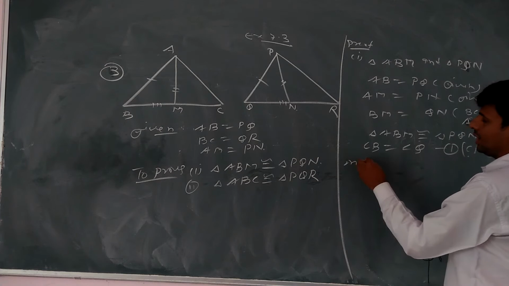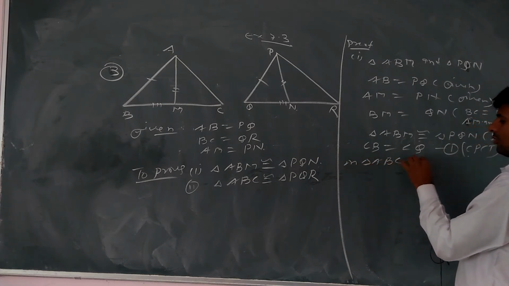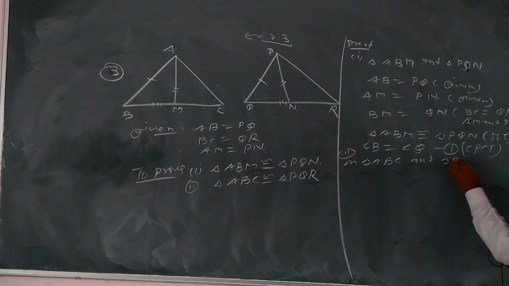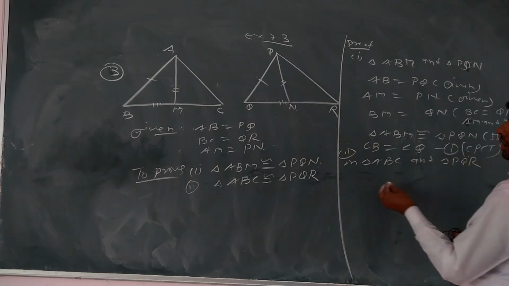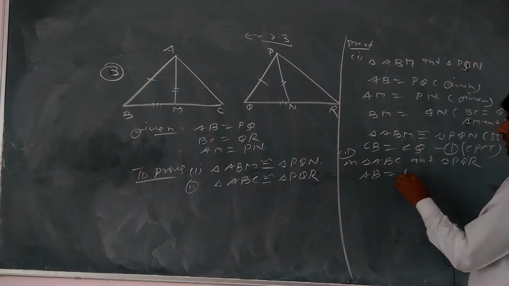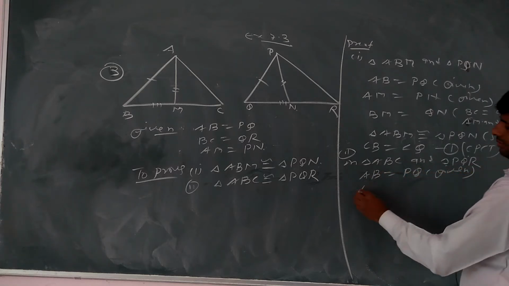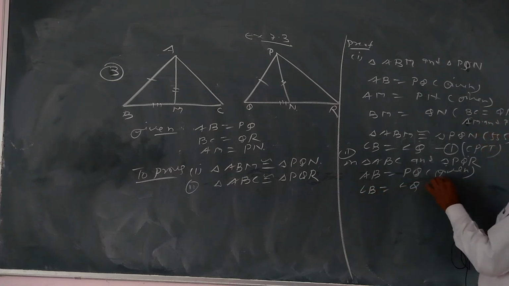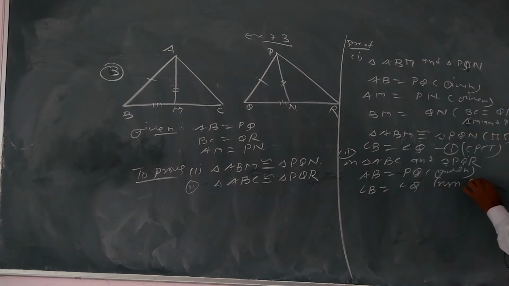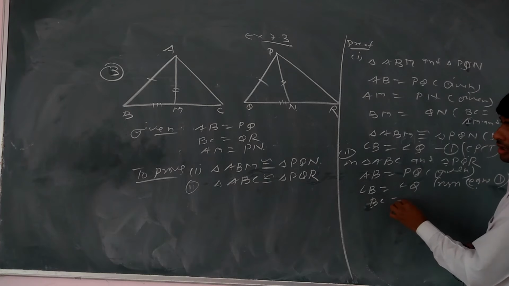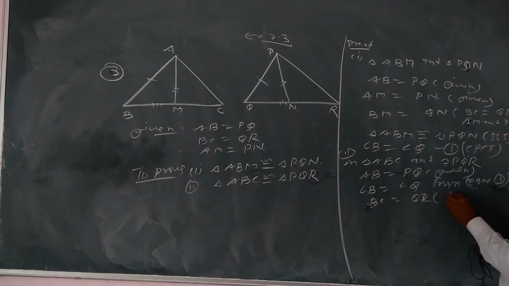Okay, then after we can take triangle ABC and second PQR. In ABC what is given? AB equal to PQ, it is given. Angle B equal to angle Q, we can prove that from equation number first. And third, BC equal to QR, it is given.